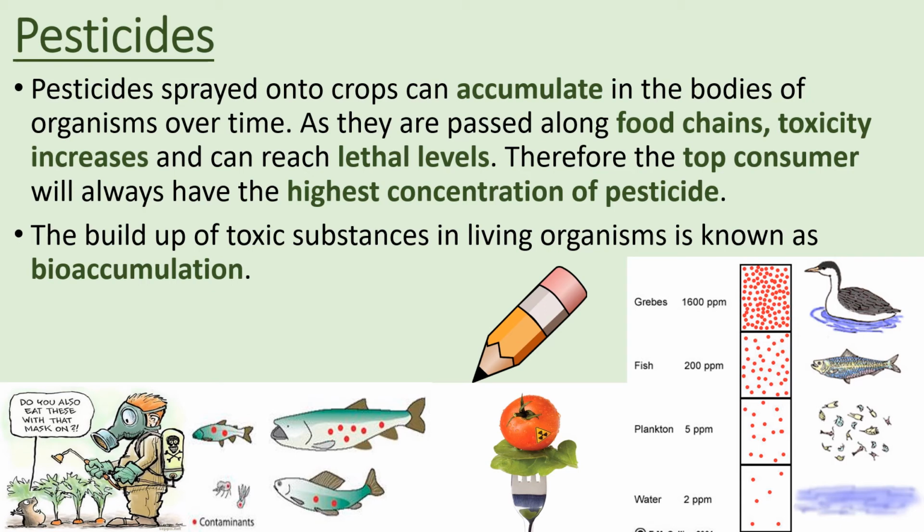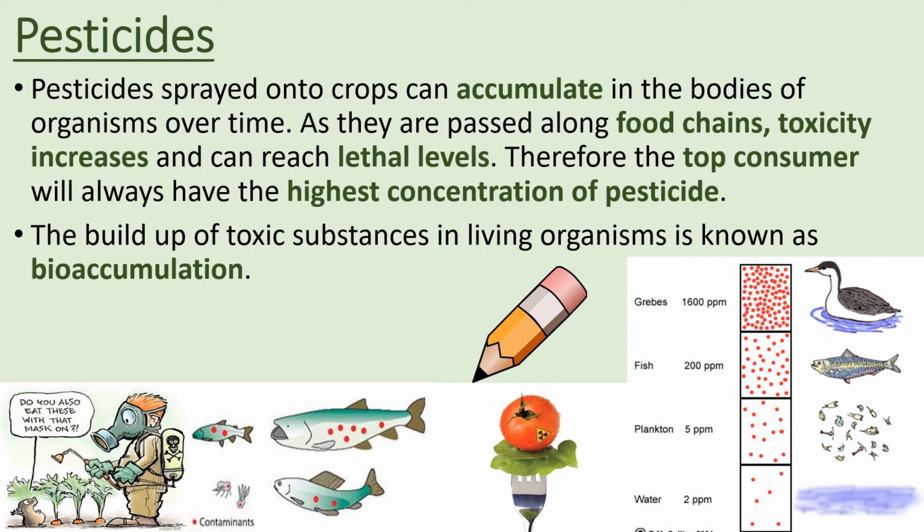Therefore, the top consumer will always have the highest concentration of pesticide, and unfortunately humans are usually the top consumer. The build-up of this toxic substance in living organisms is known as bioaccumulation. You need to know the word bioaccumulation, it's very important, and you need to make sure that you know this off by heart before you move on to the next part of the video.